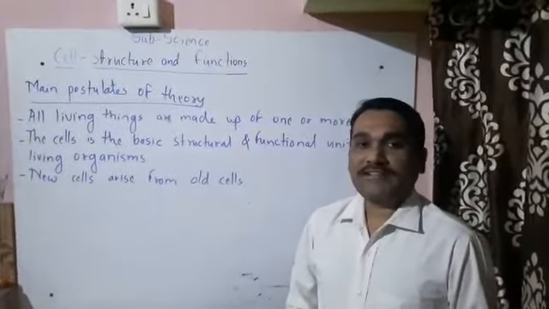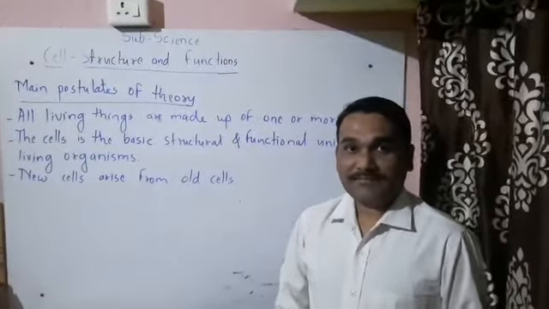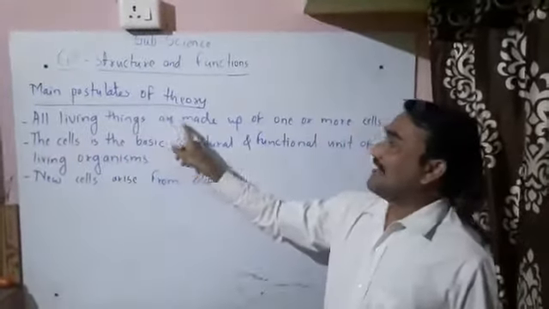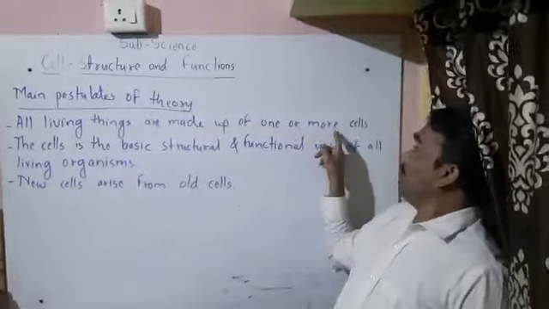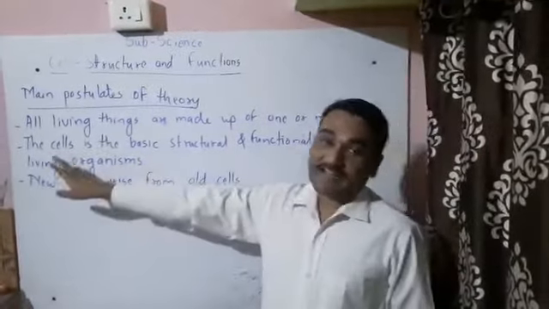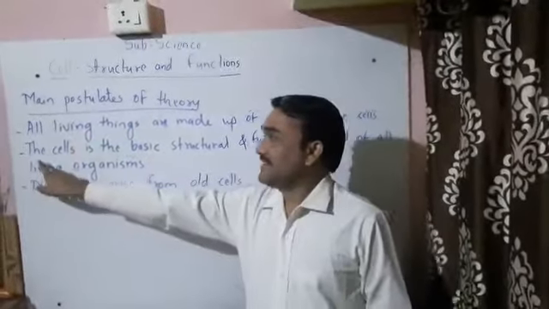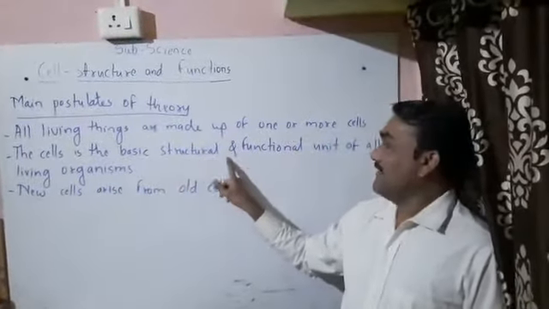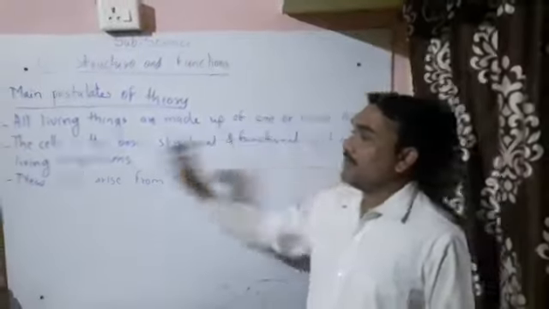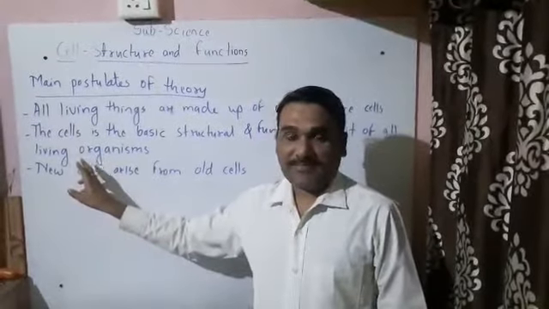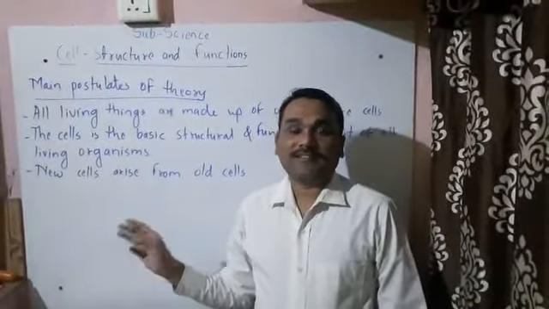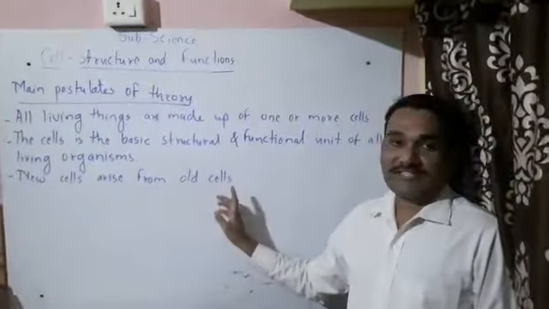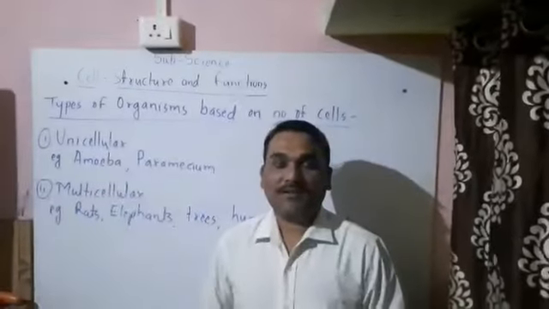The main postulates of cell theory are: all living things are made up of one or more cells. Second postulate of cell theory: the cell is the basic structural and functional unit of all living organisms. And the third postulate of cell theory: new cells arise from old cells.